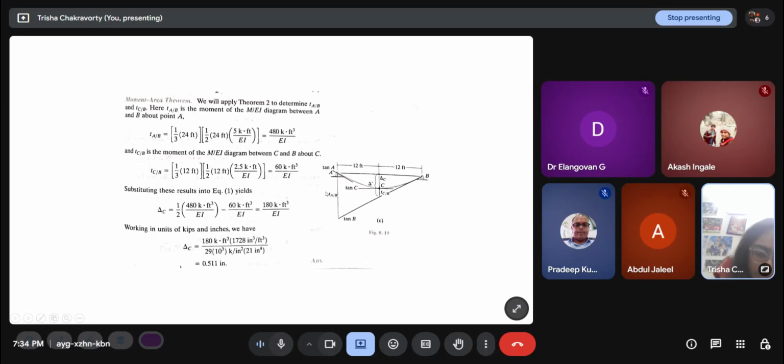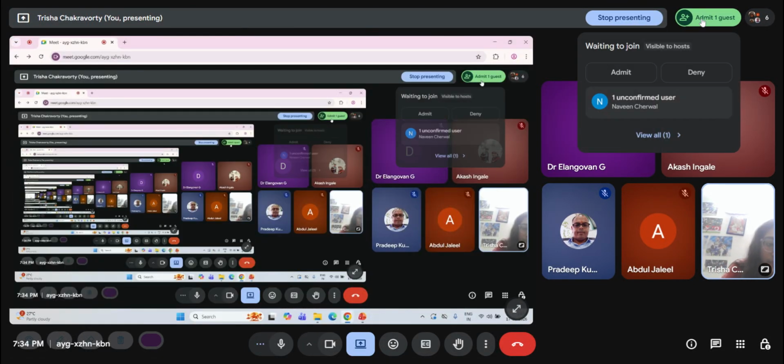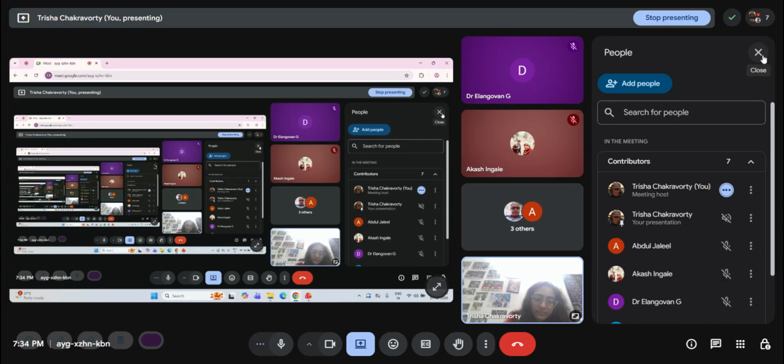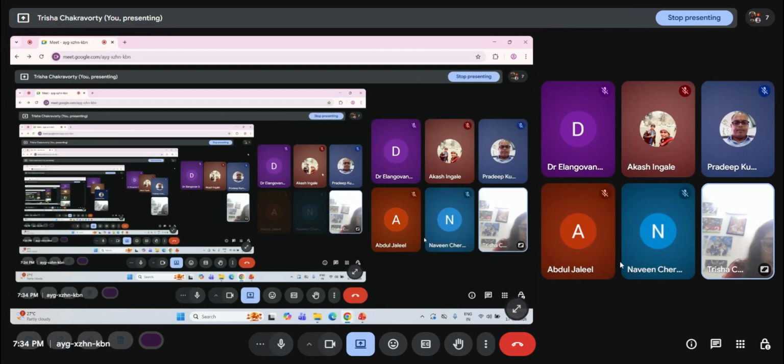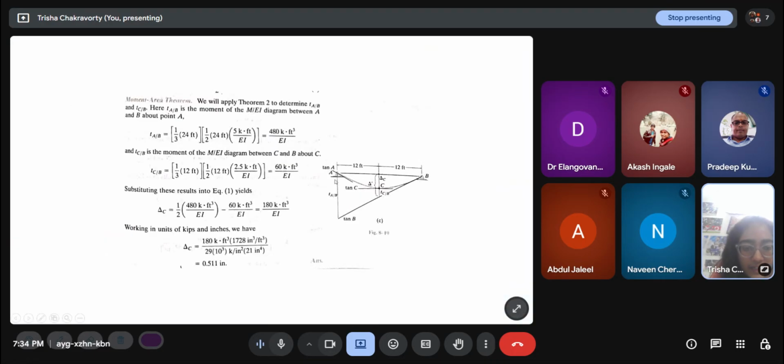We have t A/B. From that, I can get this length, delta C plus t C/B. So once we have t A/B, we can find this length because this is a similar triangle.